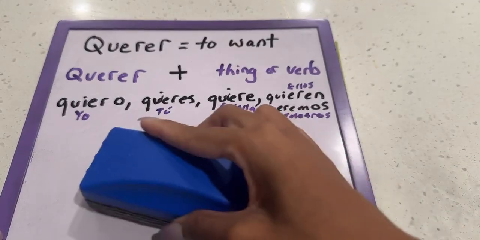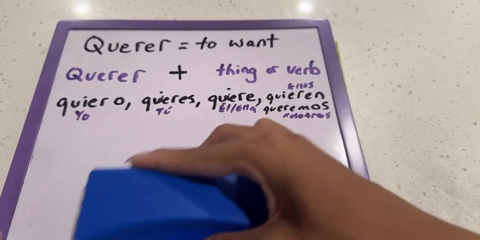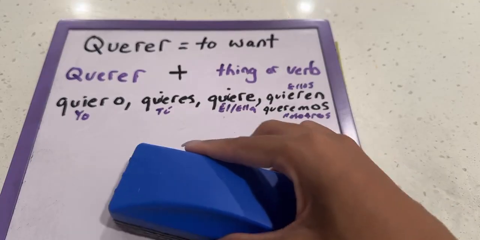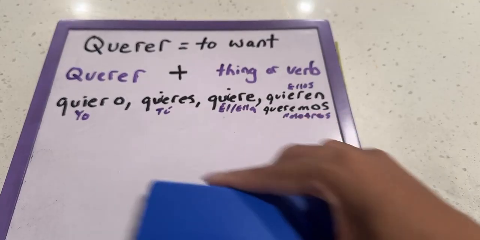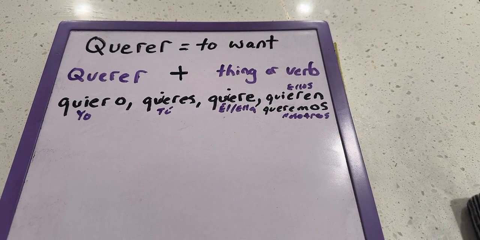I told you querer is quite an easy verb because it's already so commonplace in Spanish. That's in a lot of everyday speech. Querer is something you'll be hearing a lot, and now you know what it is, to listen to it.